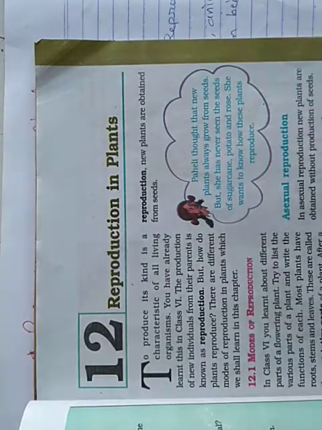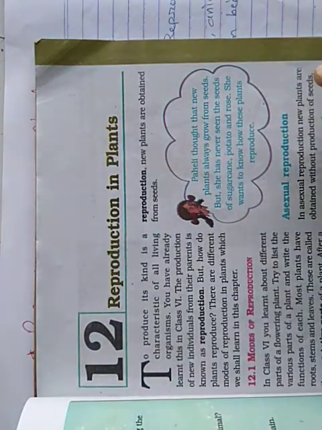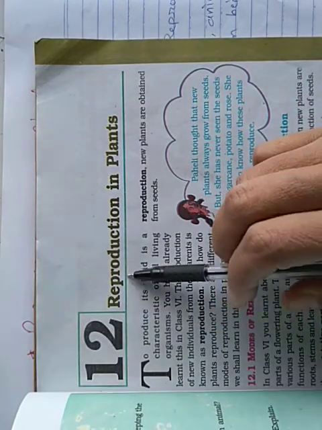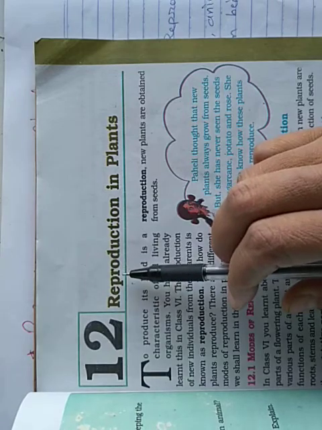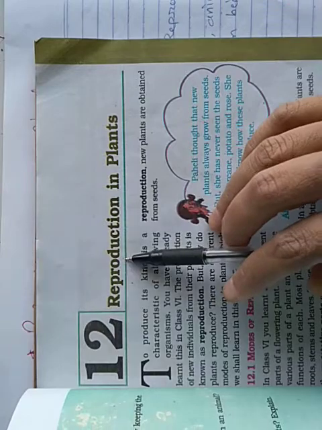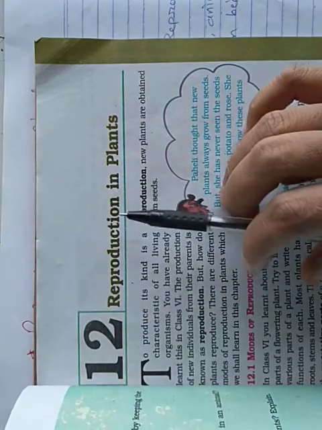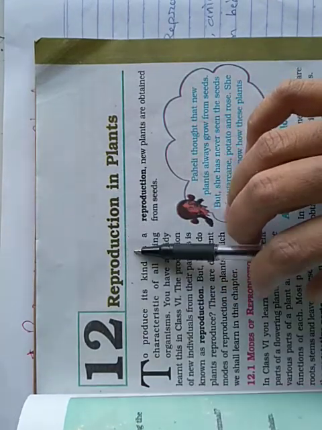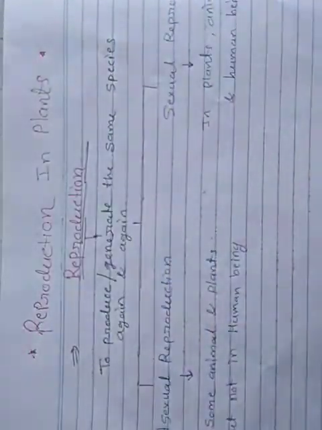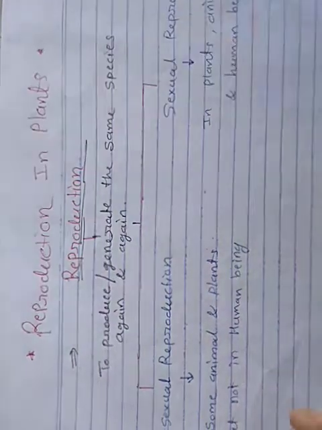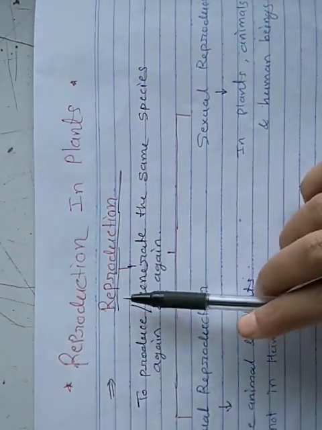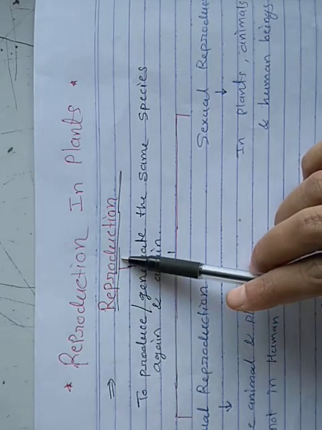As well, we are also a result of reproduction of our parents. Okay, so human beings also can reproduce, and a new generation of human beings we will get by the process of reproduction. So reproduction is the process by which we get the same species again and again.